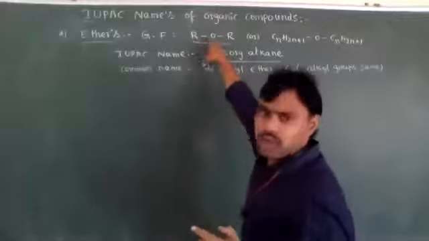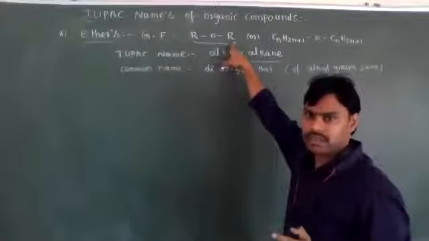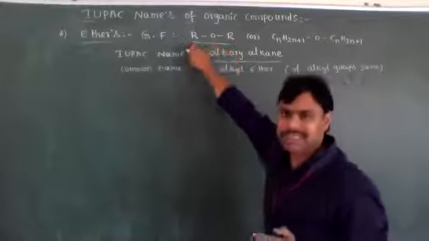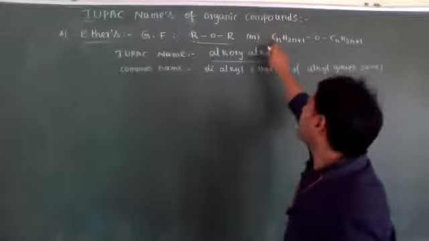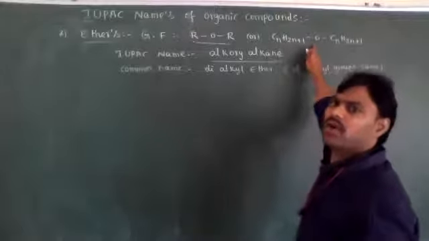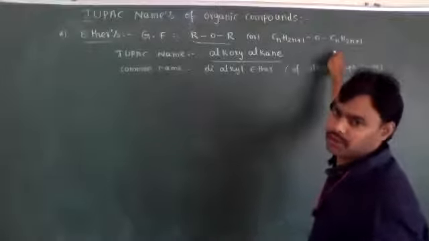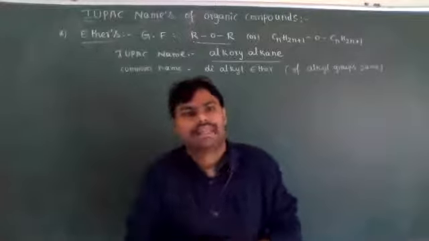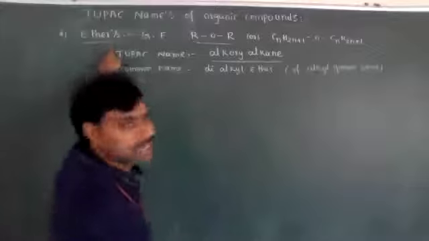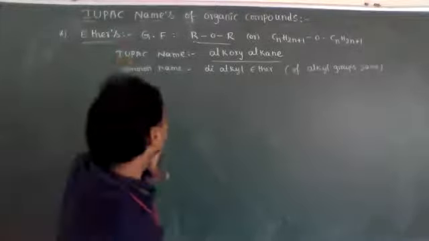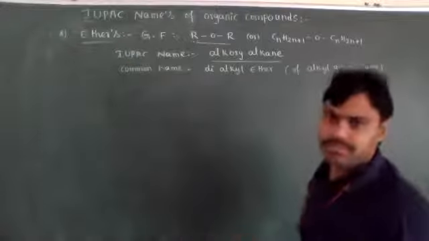R-O-R is known as ether. So what does this R mean, dear students? Alkyl group. Alkyl groups means CnH2n+1. So R-O-CnH2n+1 means two alkyl groups are connected with an oxygen atom. Such types of compounds are called ethers.